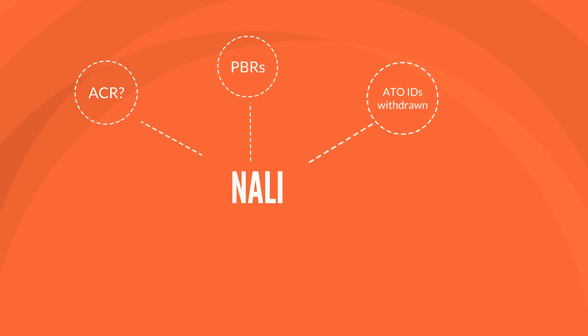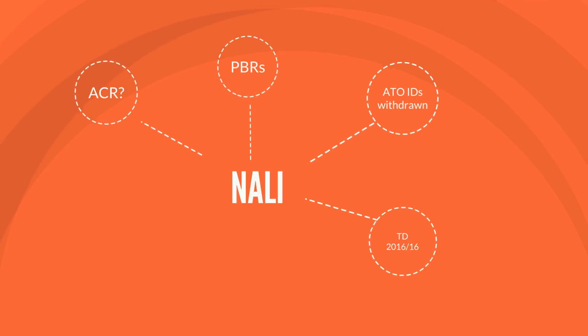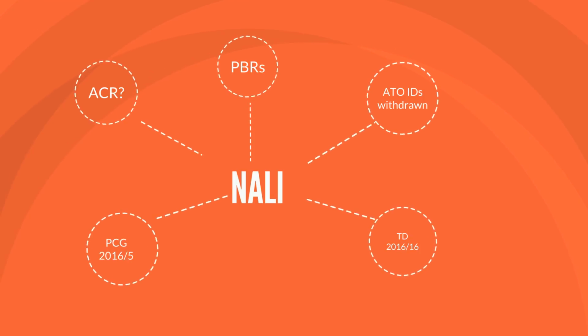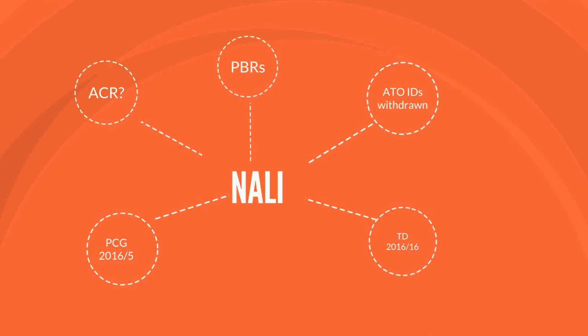However, the ATO changed its tune and issued PBRs and IDs stating that loans not consistent with arm's length dealings did invoke NALI, as they contend no income would have been derived if the favourable related party loan wasn't provided, thus tarnishing the whole income as NALI. The ATO withdrew these IDs and changed its position again with TD 2016/16, which I will examine soon. The ATO also issued PCG 2016/5, stating the terms the ATO considers to be consistent with an arm's length dealing, in the absence of actual evidence.